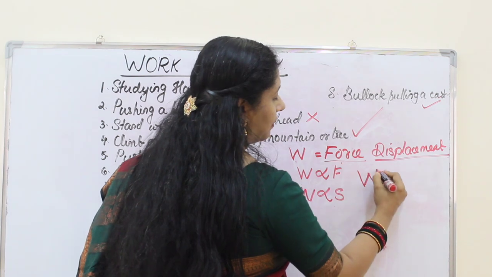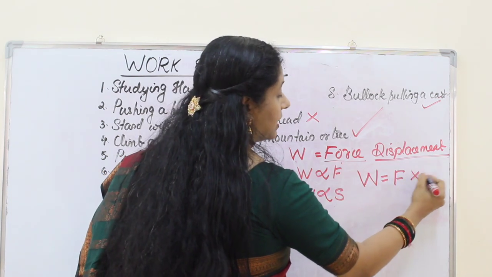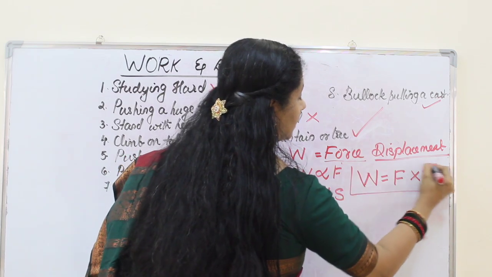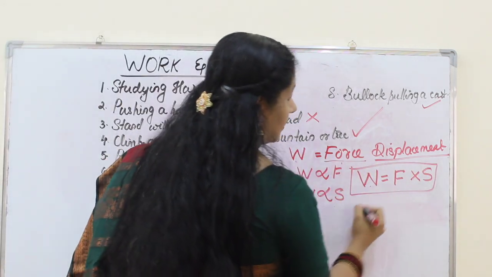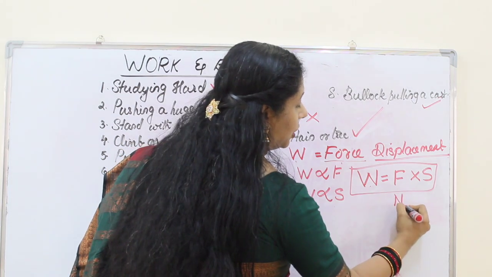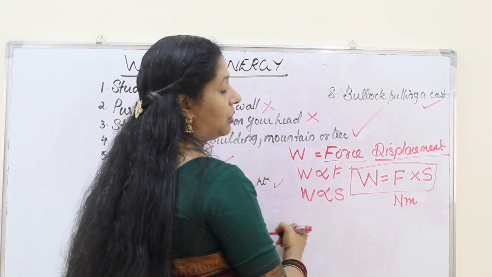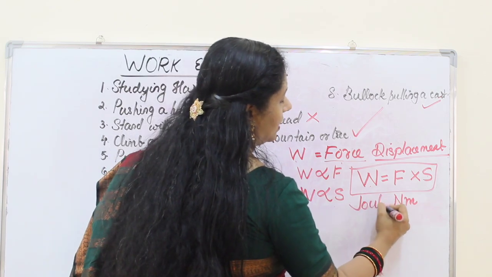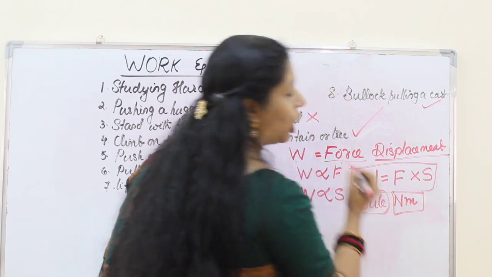So the simple formula of work is, if you multiply these two, force into displacement, we get work. Right. Now let us see the unit of work. Force unit is Newton, then displacement is meter. So Newton meter, otherwise called joule, is the unit of work. So you can use either Newton meter or joule.